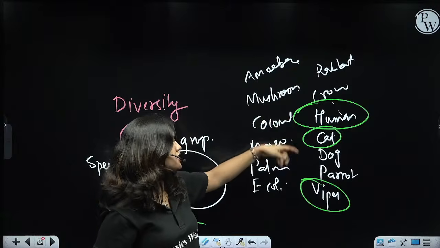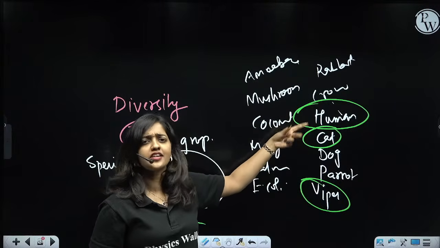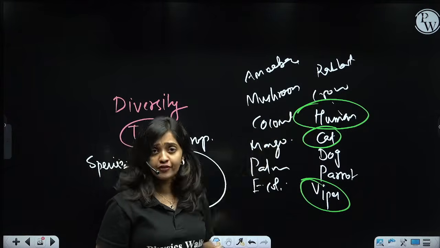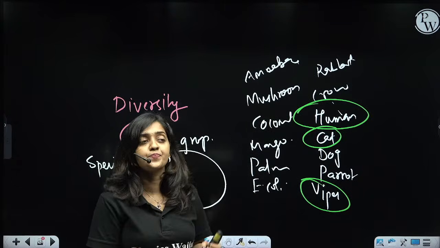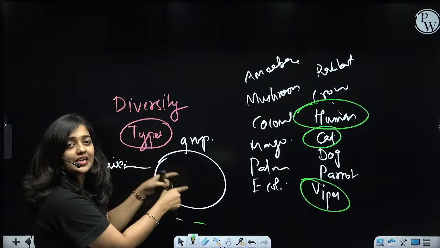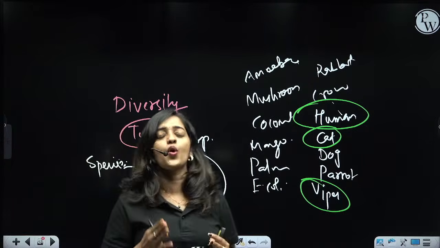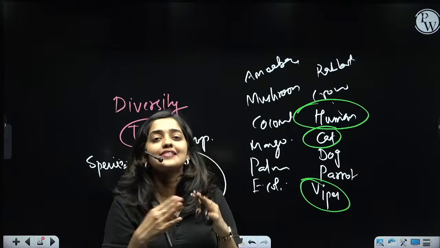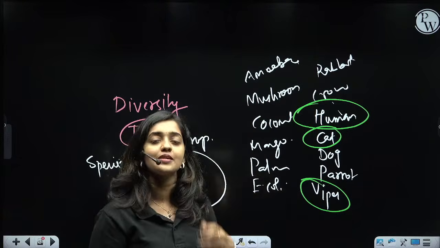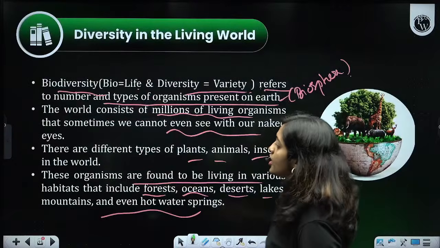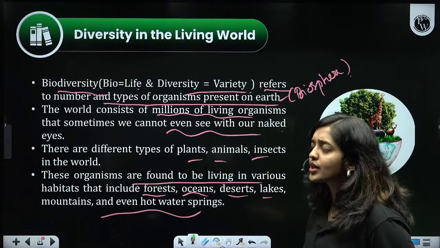Just imagine human and dog, reproduction is not possible between two different species, right? So reproduction and production of fertile offspring is possible only within a specific group. Those organisms belonging to that same group are known as a species. Each type of organism could be called a species. So I know you understood the term species.